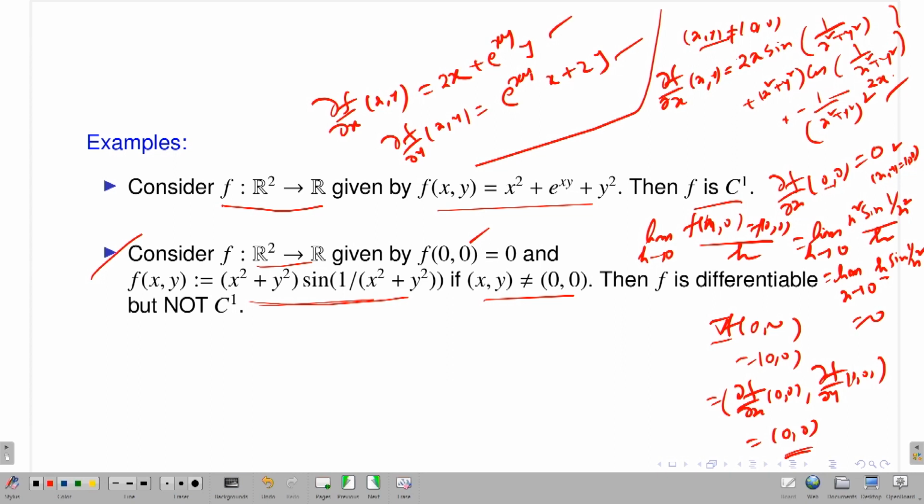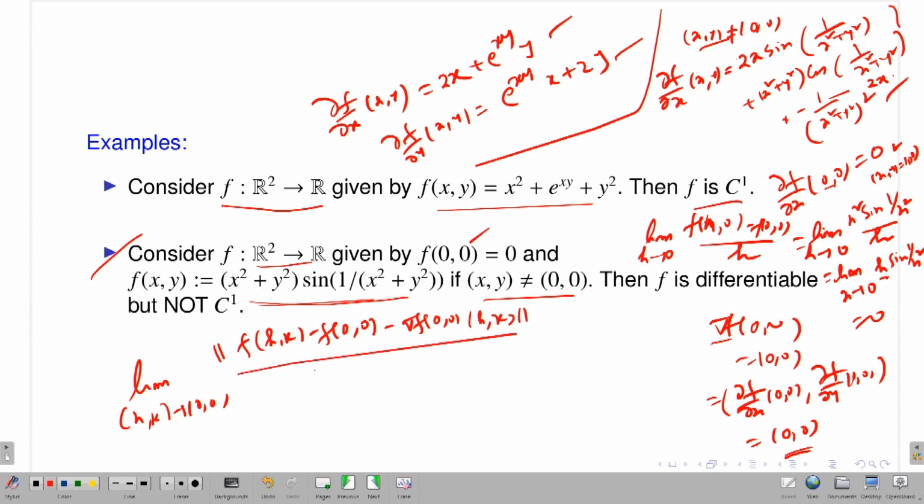Now, to conclude that my function is differentiable, I have to see whether the limit of the quotient of the norm is 0. That means I have to check, as (h, k) goes to (0, 0), because I want to check the differentiability of f at (0, 0), if you go back and see the definitions, the limit of the norm of f(h, k) minus f(0, 0) minus the gradient of f at (0, 0) acting on (h, k), divided by the norm of (h, k).